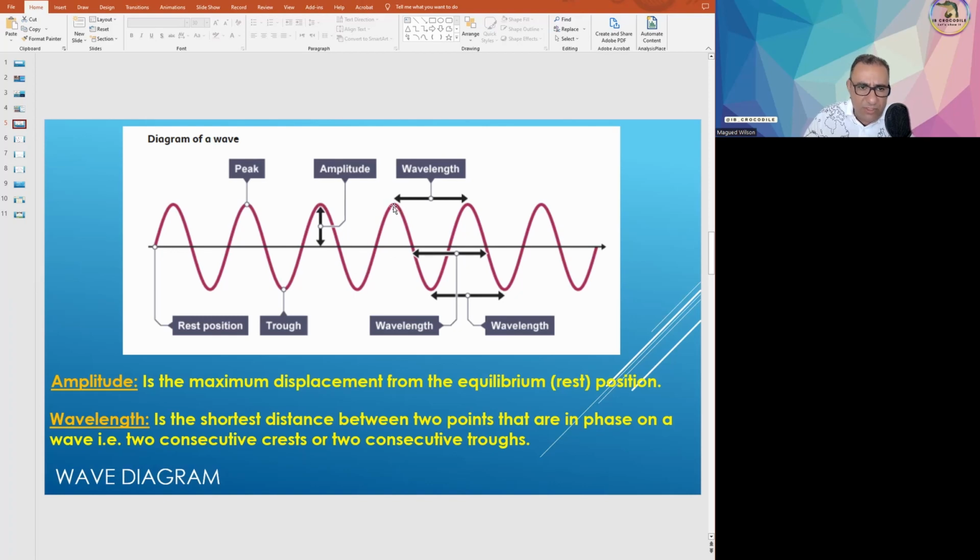Because this point here is in the same phase as that point there, because it came back to the same angle. Or this point here, a trough, is of course in phase with the next trough. So that's why we call them 2 points in phase, and the distance between them is the wavelength. The unit of wavelength in the SI system is the meter. The unit of amplitude in the SI system is also the meter, because it is just a distance.